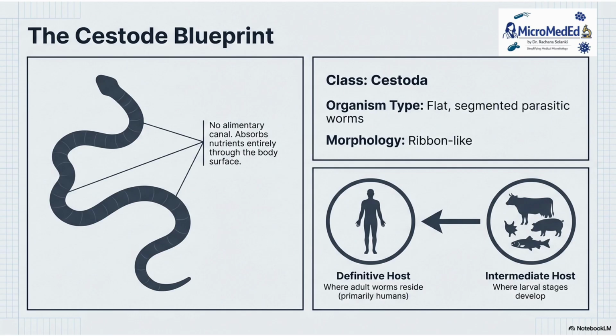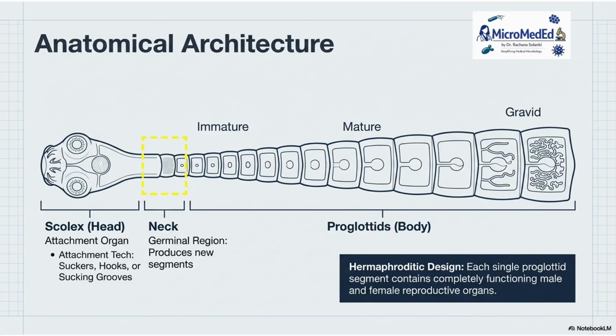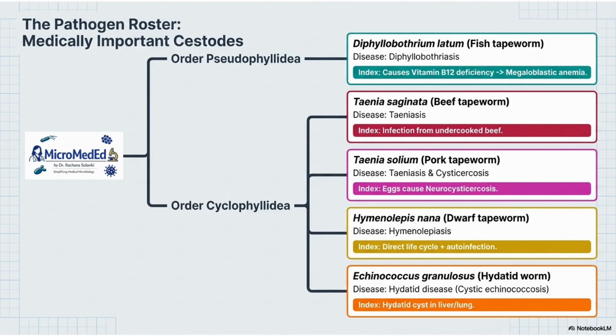It is ribbon-like. The definitive host is man, except in Echinococcus granulosus, and the intermediate hosts are different animals. Basically, it has a scolex, neck, and proglottids, which has immature, mature, and gravid segments. They are hermaphrodite, meaning they have both male and female reproductive organs in one parasite. Basically, there are two different orders: Pseudophyllidea and Cyclophyllidea.